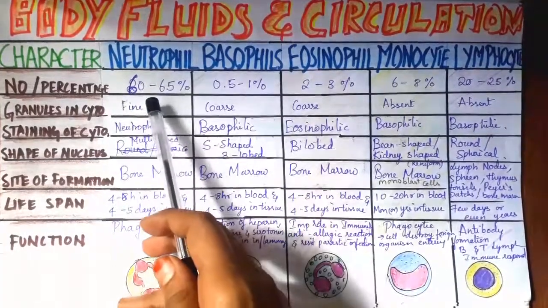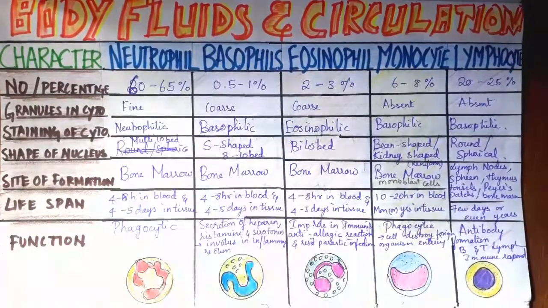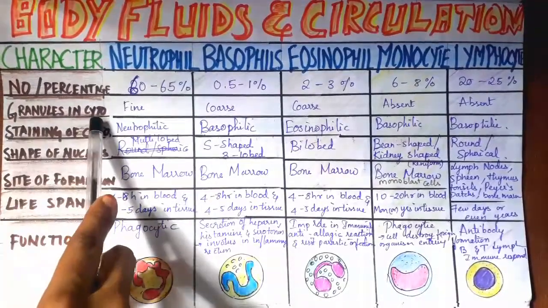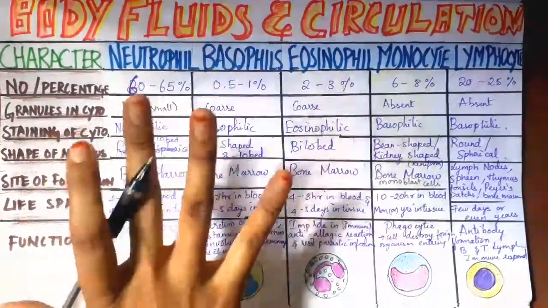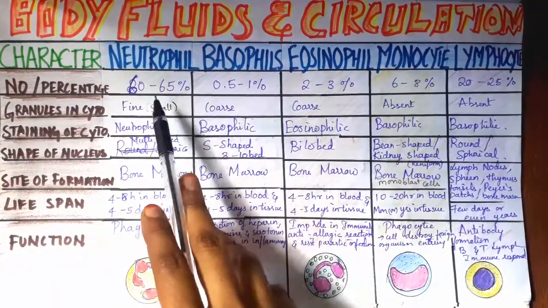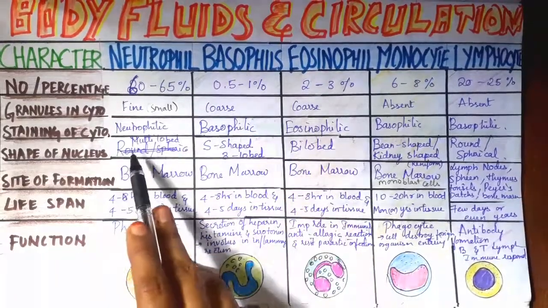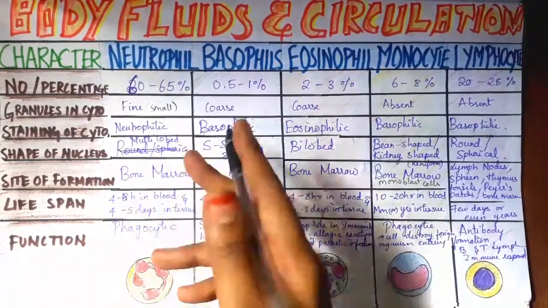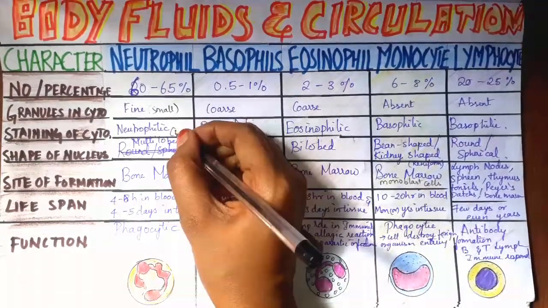Neutrophils are the maximum in number among WBCs, 60 to 65% present. The granules in the cytoplasm are fine, meaning small, and they are fine in number. This describes the granule structure. For staining of cytoplasm, it takes both acidic and basic dye equally, so it is neutral.